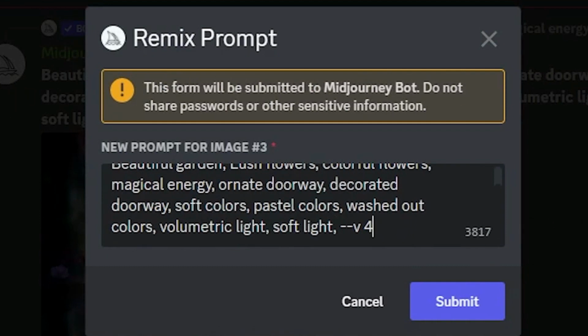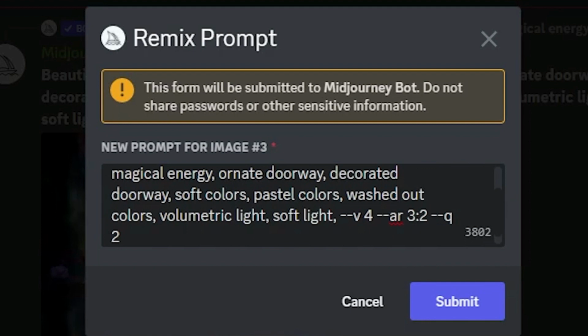The first parameter is already selected, the V4. I will put the second parameter for the aspect ratio. I'll put --ar 3:2. This will put the aspect ratio of the whole image to 3:2. I will also add another modifier called quality. So I will write --q 2. This will increase the overall quality of the image.